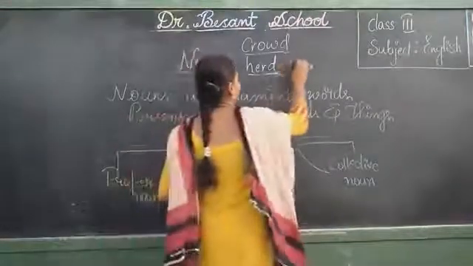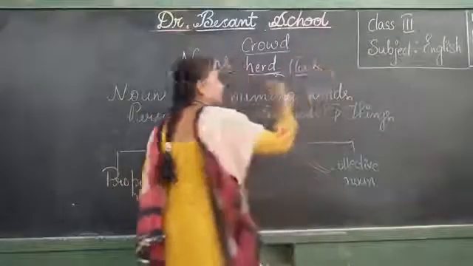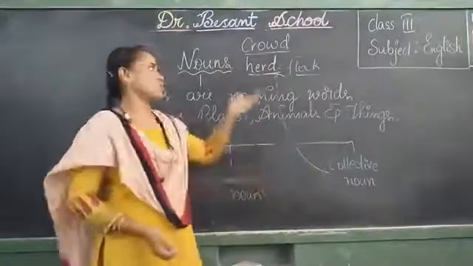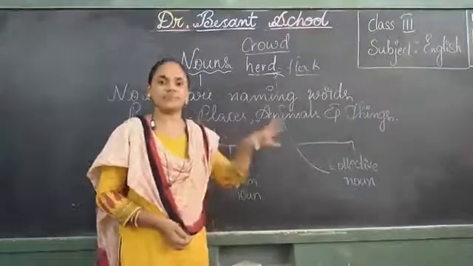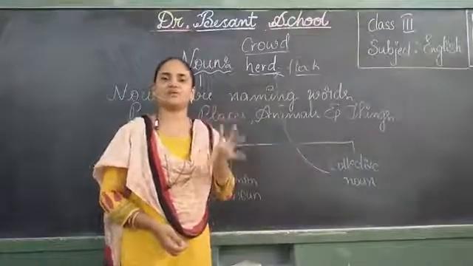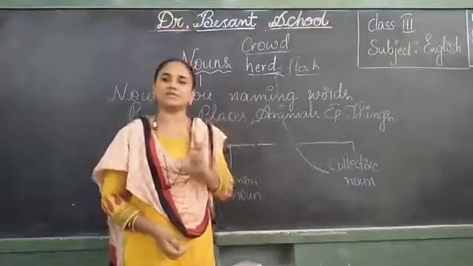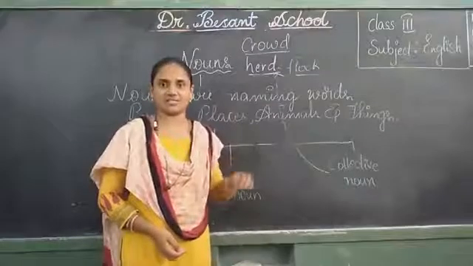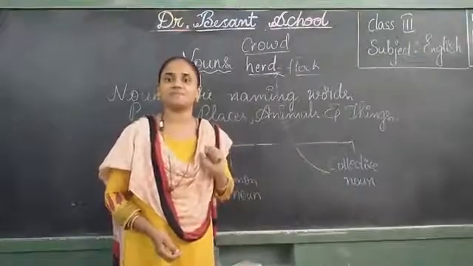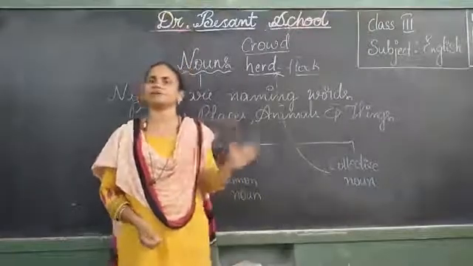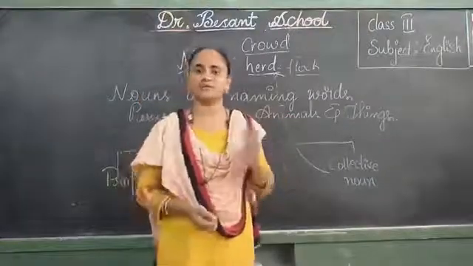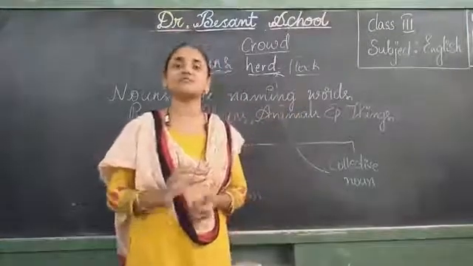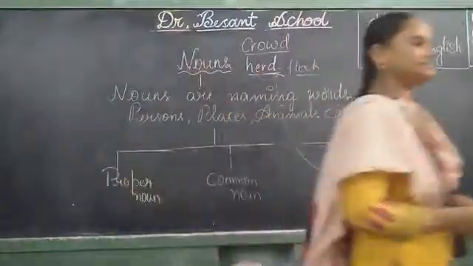We can't call every animal with the same collective noun. Different animals, different things will have different collective names. Those names are collective nouns. For people we say crowd, for sheep we say flock, herd also we say. Like that, for birds we say flock, right? For trees we say forest, for grapes we say bunch. Like that, for different animals, different places, different things, they have different group names. Those are called collective nouns. So let us see some examples of these collective nouns.